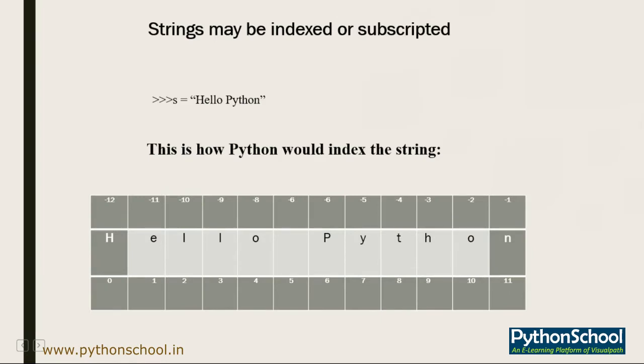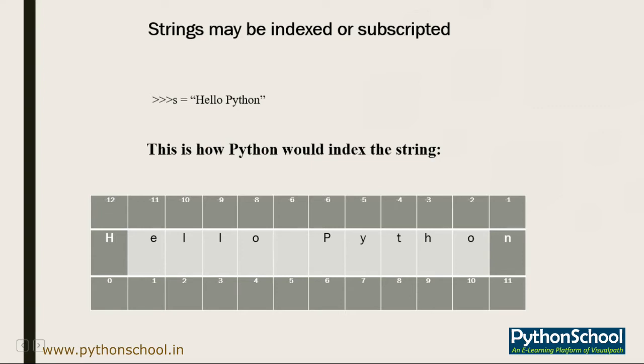Okay, so now that you understand how the string data type works, we'll understand how it exactly stores the data. A string may be indexed or subscripted. In Python, indexing starts from 0 instead of 1, so a string's first character has a 0 index. On the screen you can see an illustration of how string indexing works in Python.